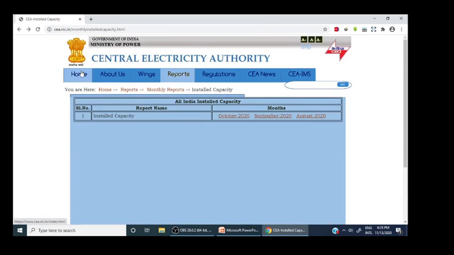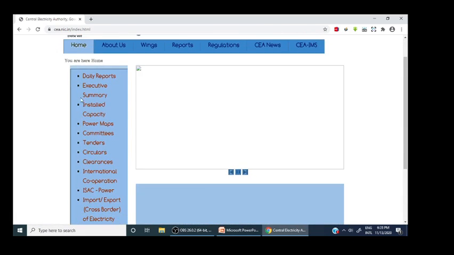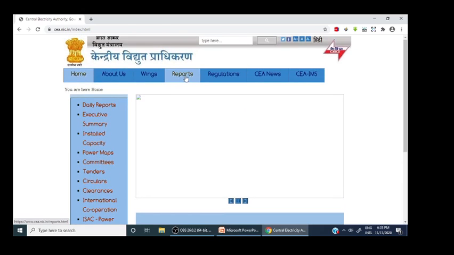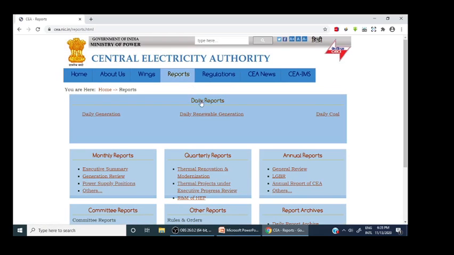Now another topic is, what is the daily renewable generation of India? What is the daily renewable generation of India? On report, click daily report.